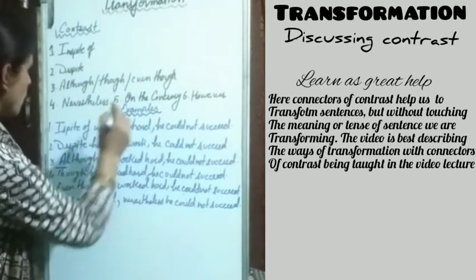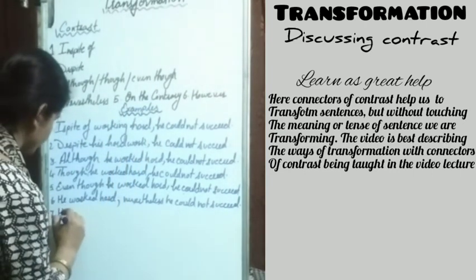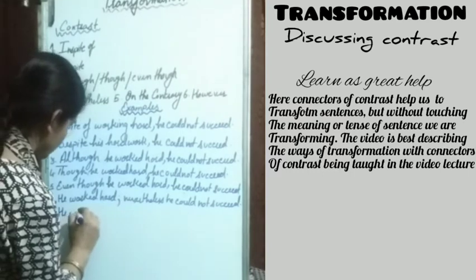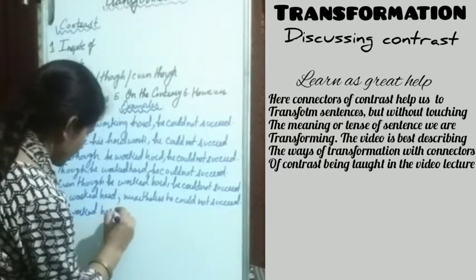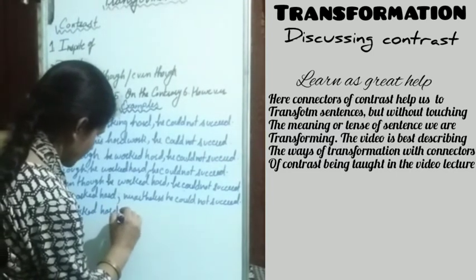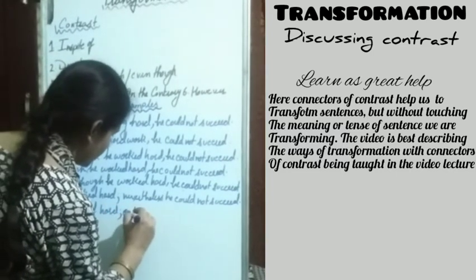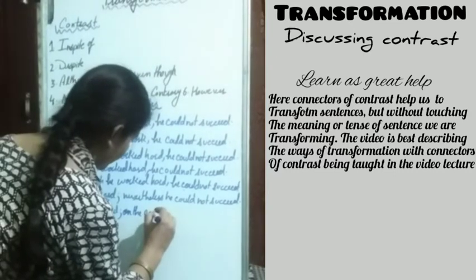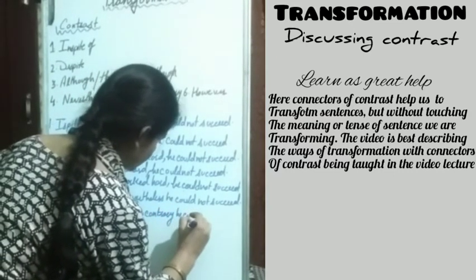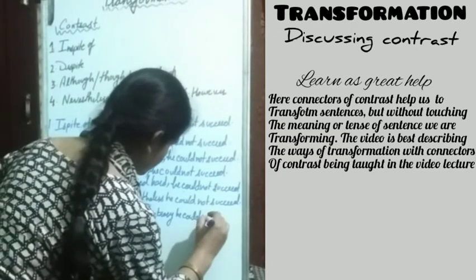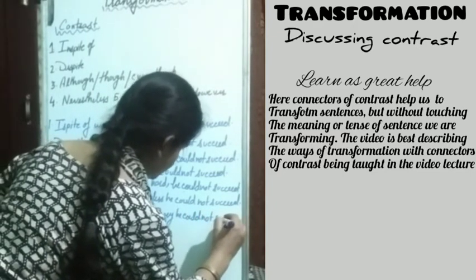Next, on the contrary, he worked hard, on the contrary, he could not succeed.